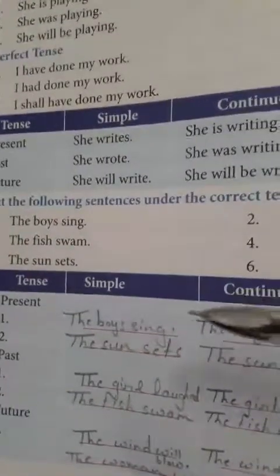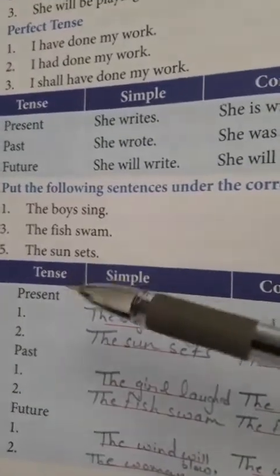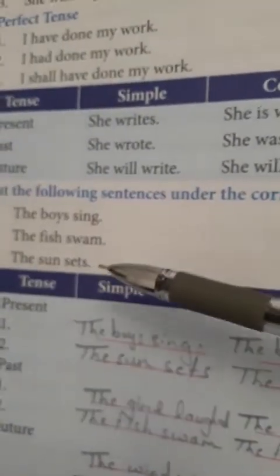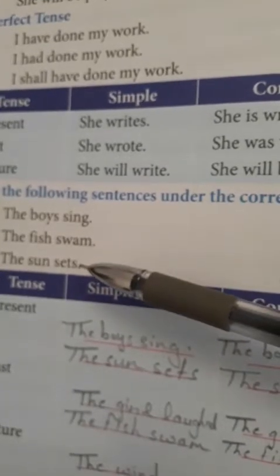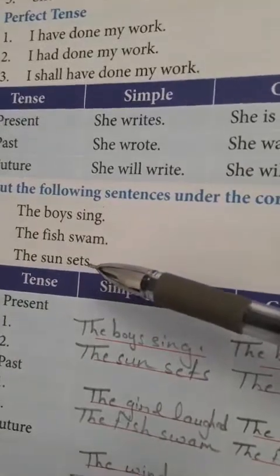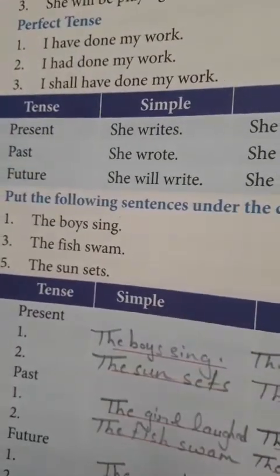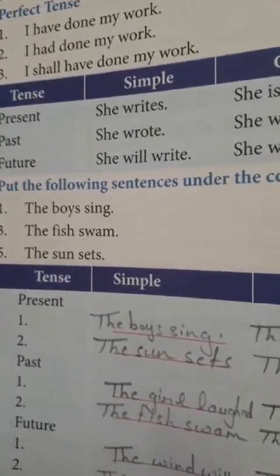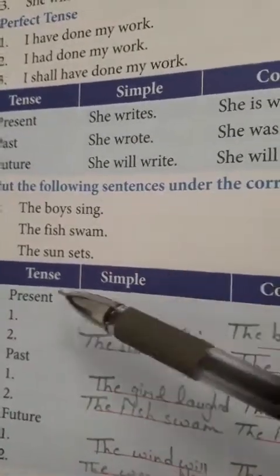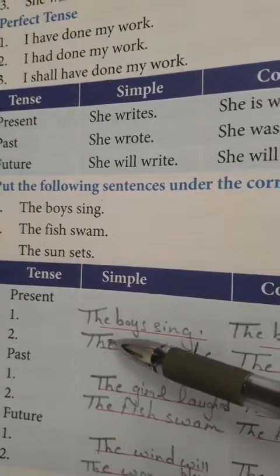Now see the second one. Next example. The sun sets. Here this is also the first form of the verb, but with the S. So where do we use S or ES with the first form of the verb? That is in the simple present tense. So this will also come under the simple present tense. So here you have to write the sun sets.